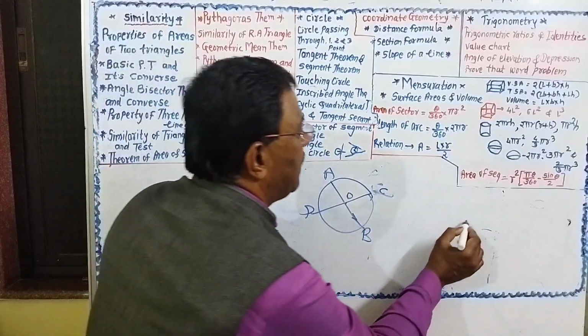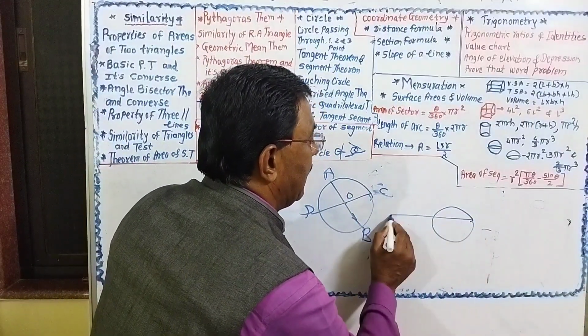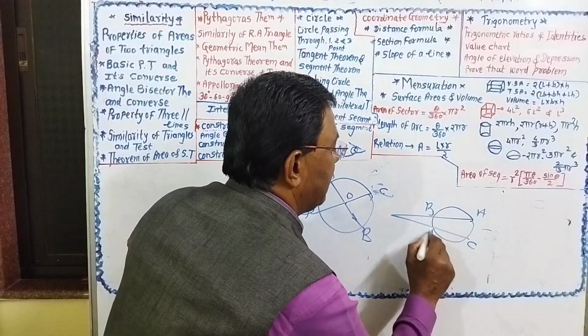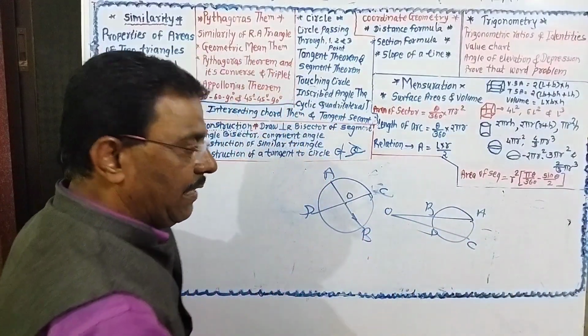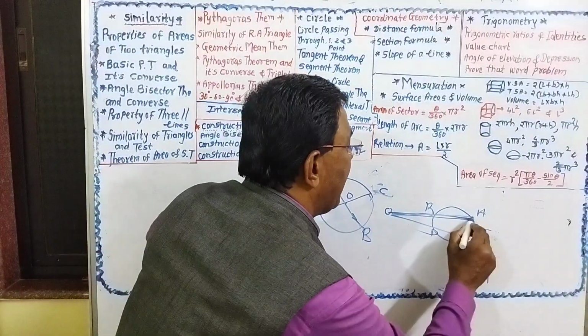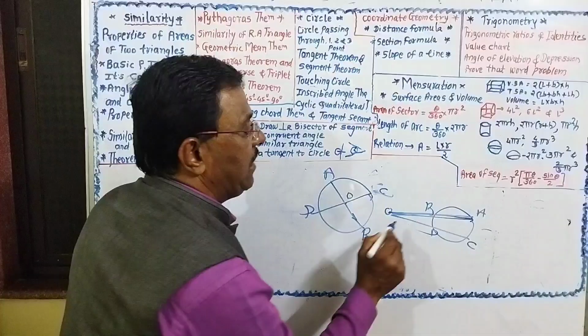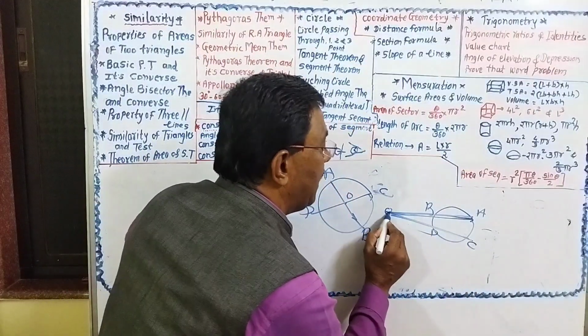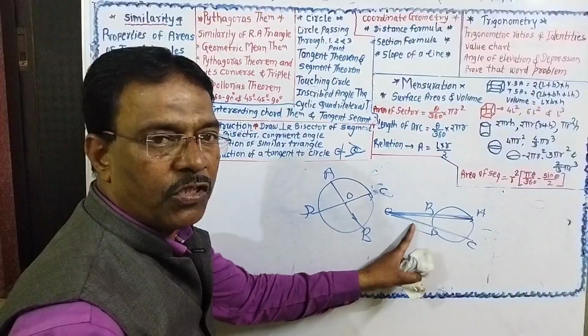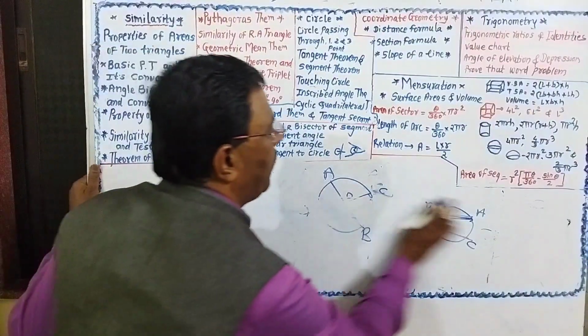If the chords intersect externally, suppose this is AB, this is CD, this is OB, then the formula is OA into OB is equal to OC into OD. Depending on this, one question will be there in your question paper.